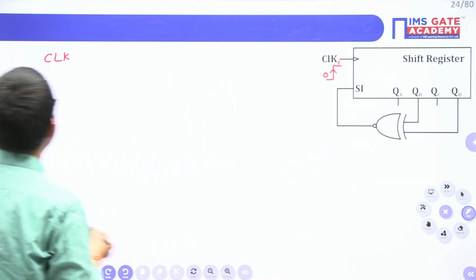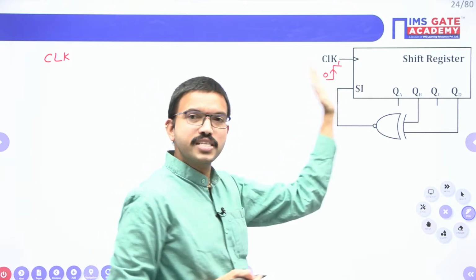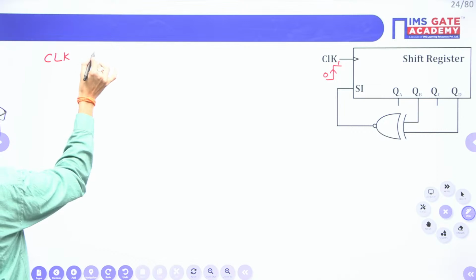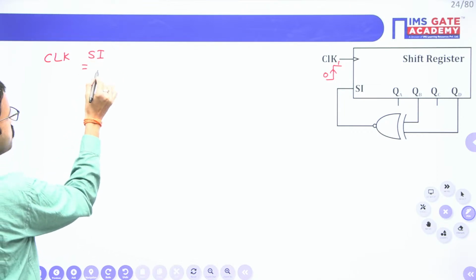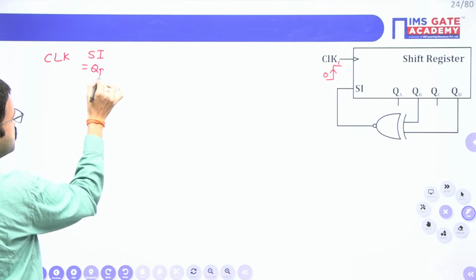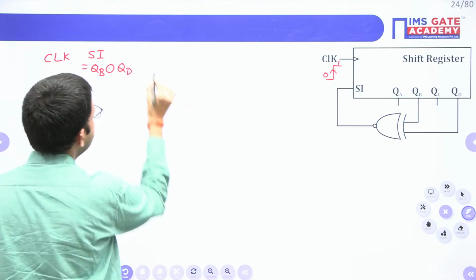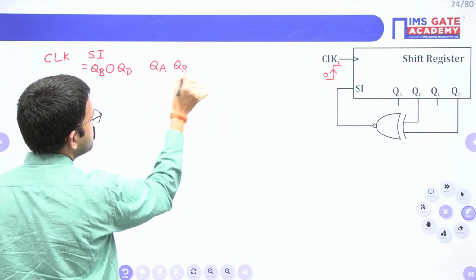The first column is the clock pulse number, like first time, second time, third time. The second column is the serial input, which is QB exclusive NOR QD, and you have 4 outputs, which you can represent as QA, QB, QC, QD.